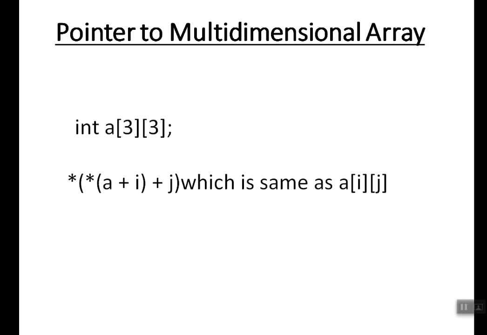So instead of A of ij, we are going to use as star of a plus I plus j. That is A is nothing but starting address plus I, the starting address, plus j. I will take row wise and j will take column wise. Starting address and row wise and column wise. For value you go with star. This is row wise. Again plus this is for column wise.